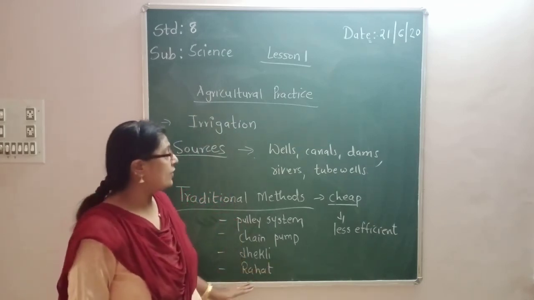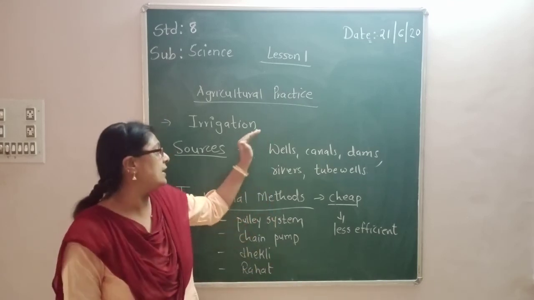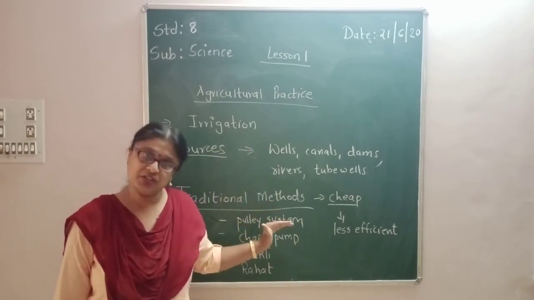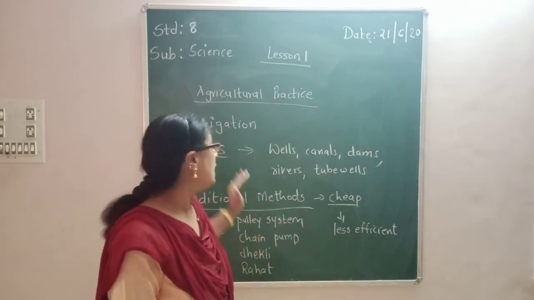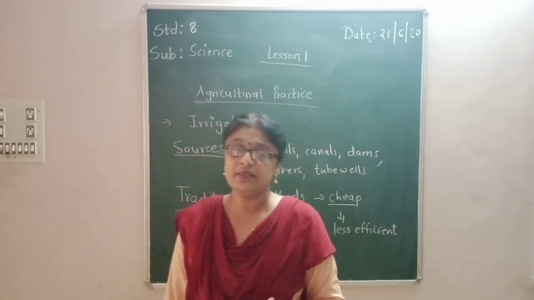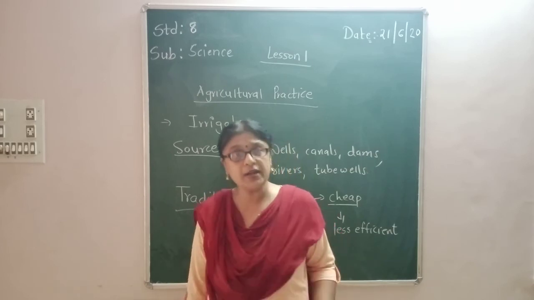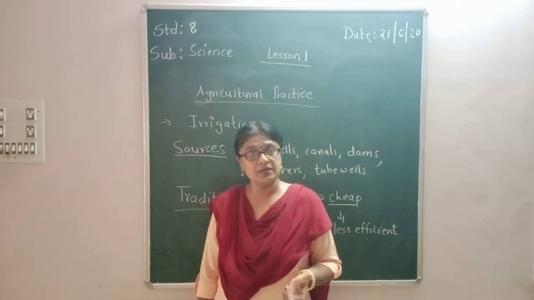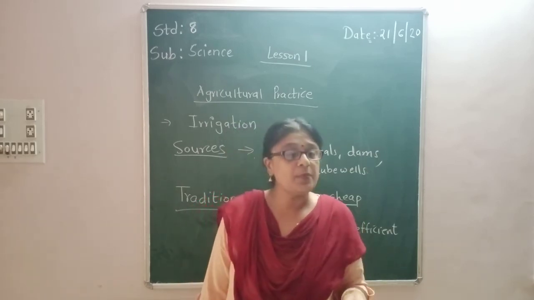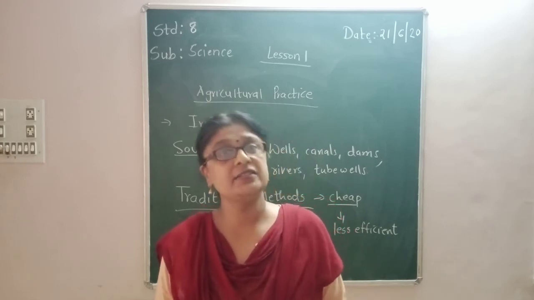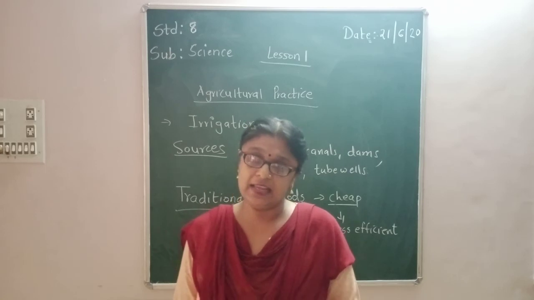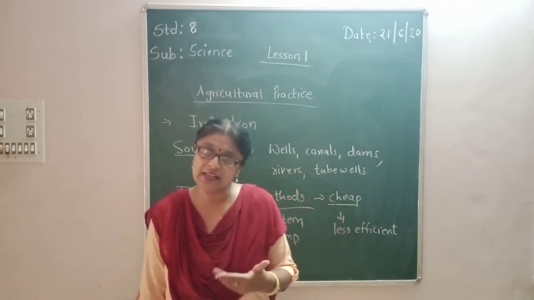Okay, so it's okay for today. We have studied about irrigation, its sources, and the traditional methods. In the next period, we will see the modern methods. Modern method means the latest methods nowadays, what the farmers are doing or which type of techniques they are using to irrigate their land. That is the modern methods of irrigation. We will discuss it in the next period.